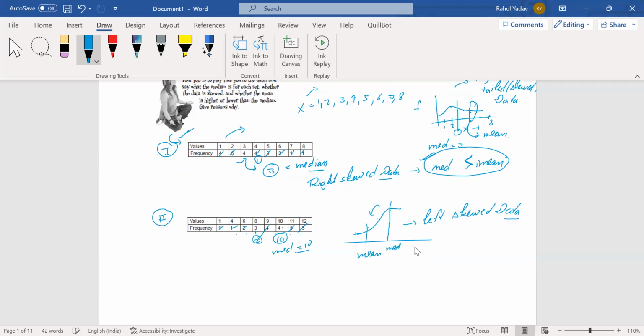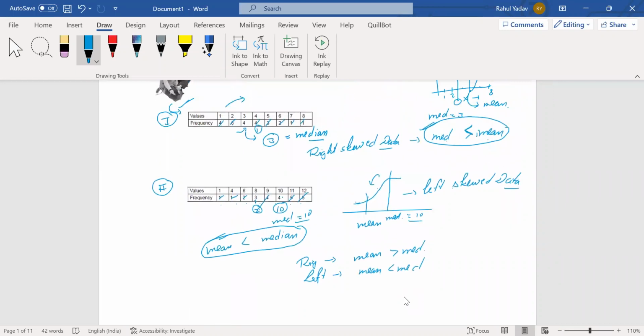So in the case of left skewed data, I can see my mean value is smaller than the median value. So we need to learn this concept also. You can note down these two concepts: for right skewed data, we have mean bigger than median, and for left skewed data, we have mean less than median.